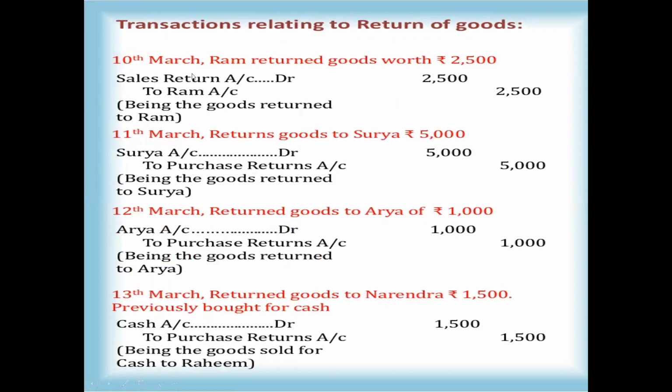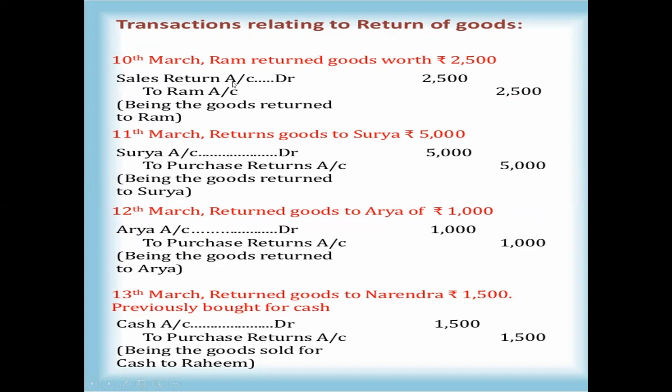And next one here you will see the 10th March transaction is Ram returned goods worth 2,500 rupees. Here Ram is there and he returned goods of 2,500 rupees. So here return means he already purchased and returned. So that is considered as a sales returns account.